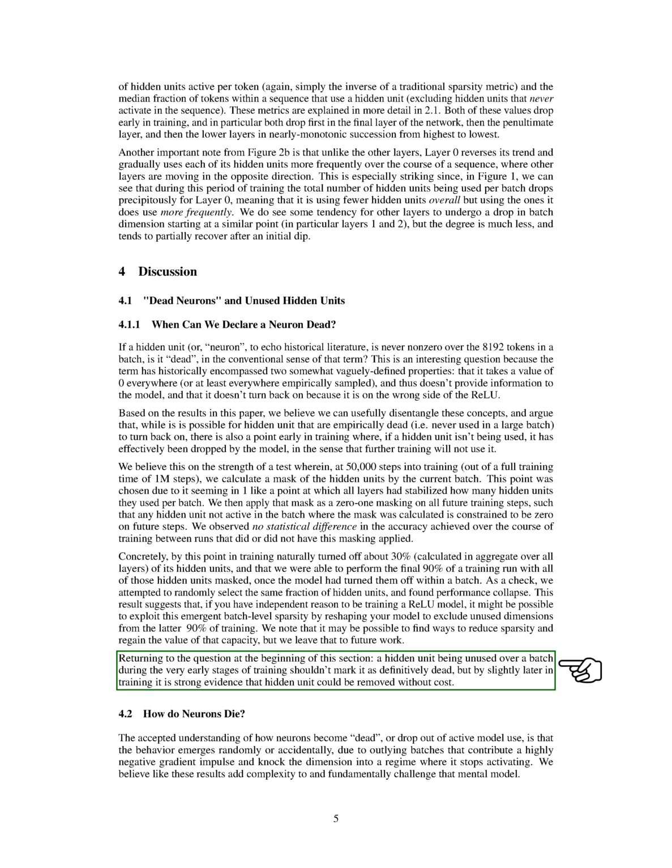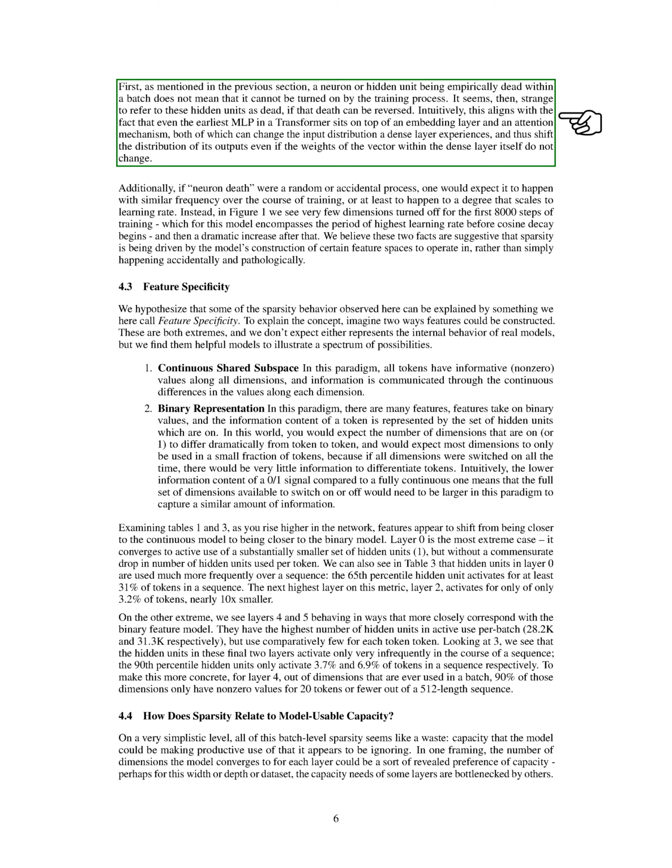Section: How do neurons die? In this section, we explore how neurons die and the concept of feature specificity in neural networks. We have observed that the traditional understanding of neuron death as a random or accidental process may not hold true in all cases. Even if a neuron appears dead within a batch, it can still be activated during the training process, challenging the idea of permanent neuron death.